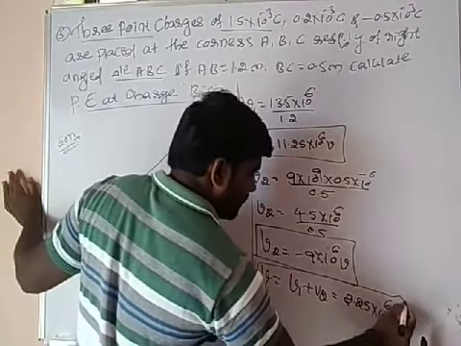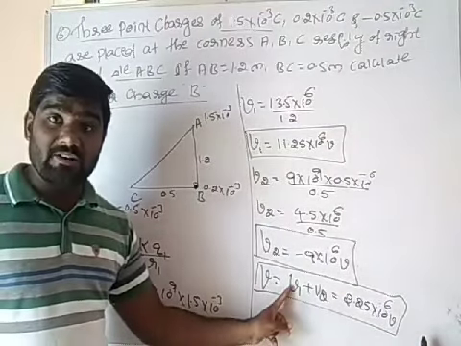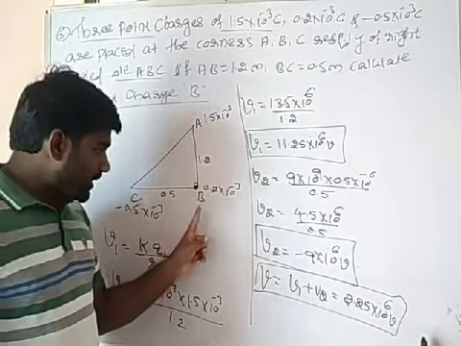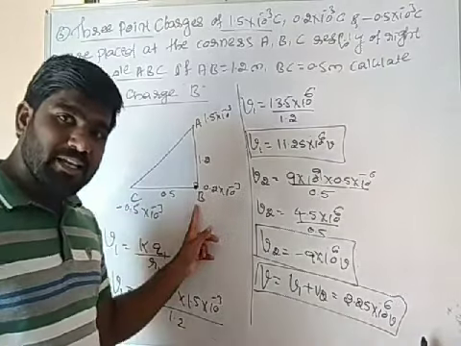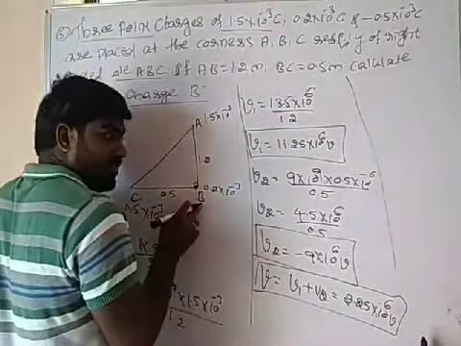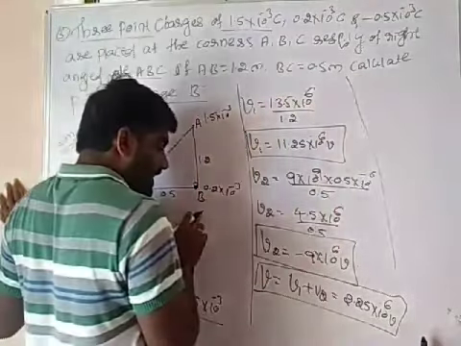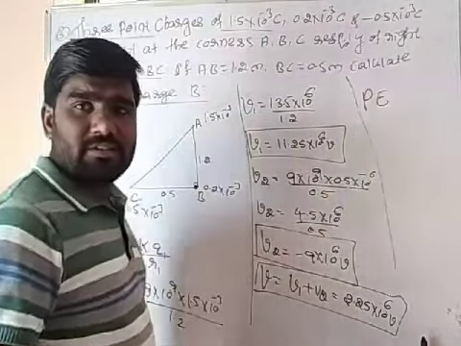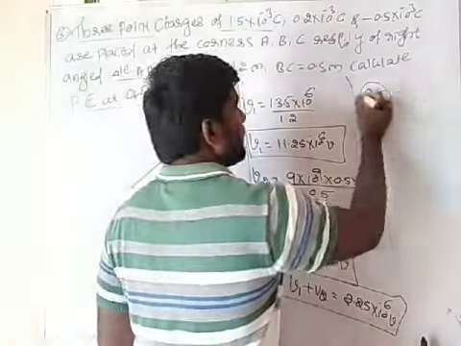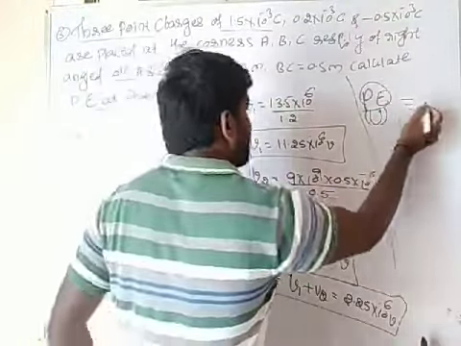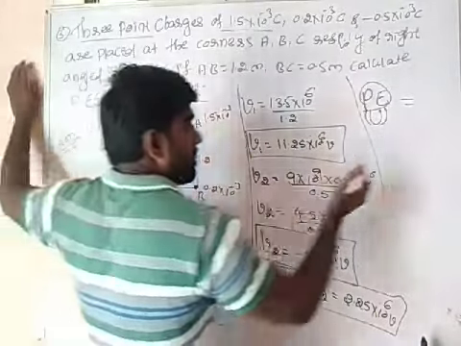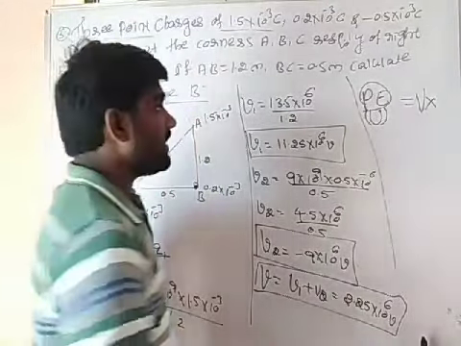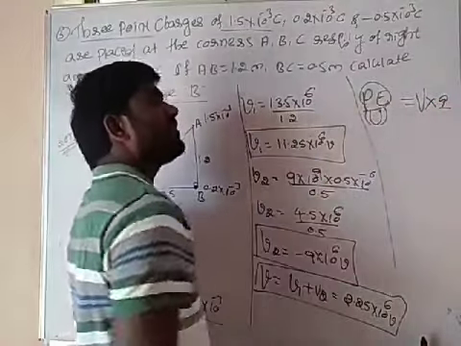So total potential I had calculated, but if I want the potential energy at a particular point, our formula will be: potential energy, denoted by U in some other books, is equal to the total potential at this particular point into the charge. Remember this.